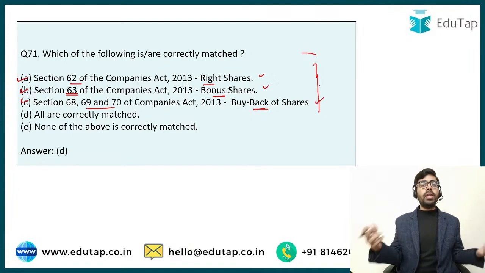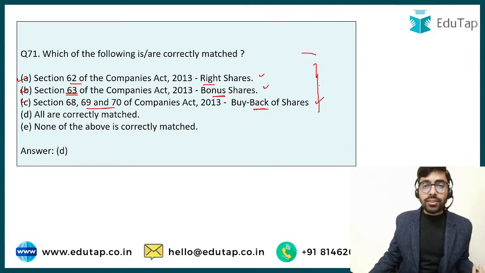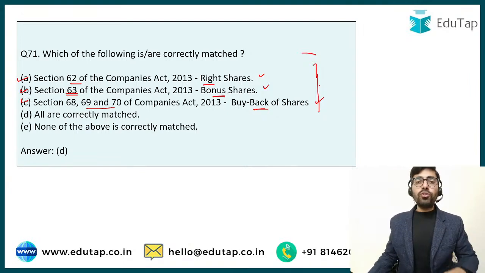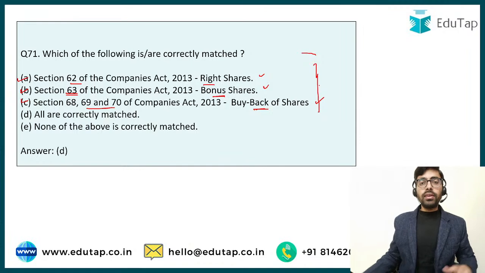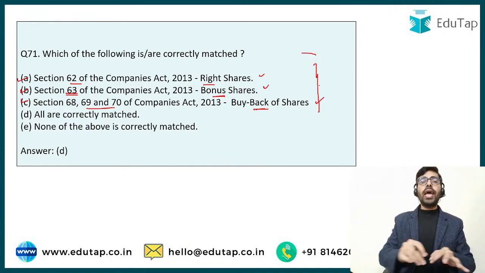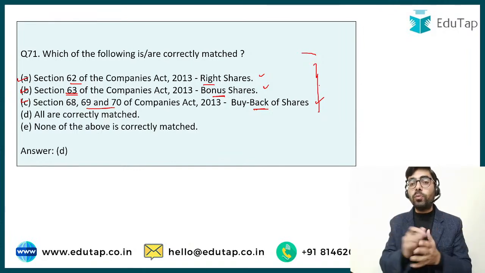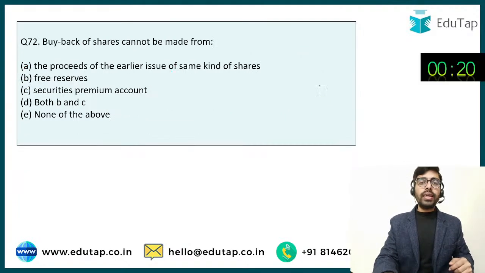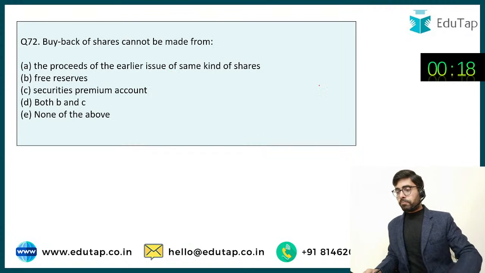So this is the bare minimum that you can do. You can at least learn the sections here. Okay, so that's why I have put this question here. I want you to learn these sections. 62 is rights, 63 is bonus, and 68, 69, 70 are related to BB, that is, buyback. Yes, all of you have answered correctly that option D is going to be the answer.